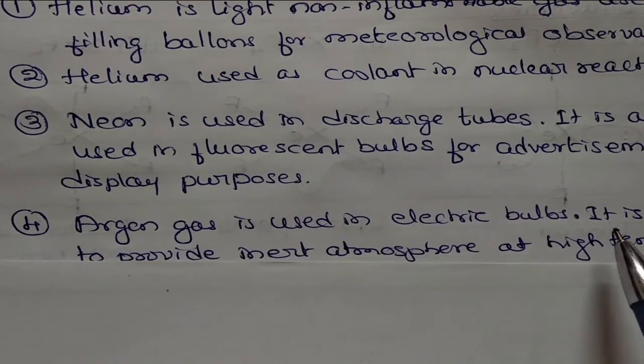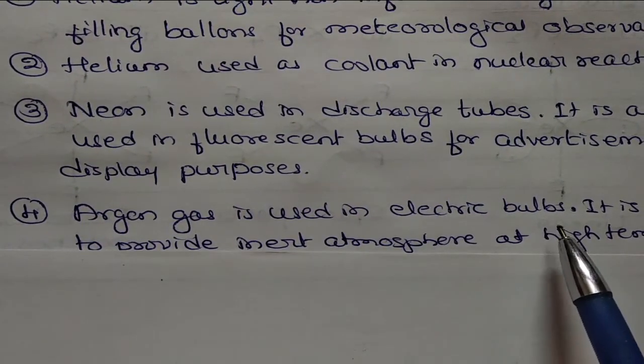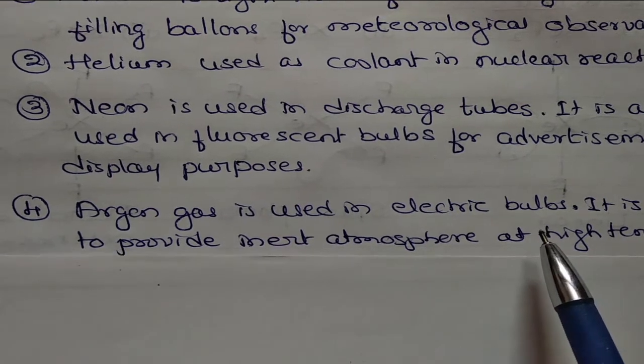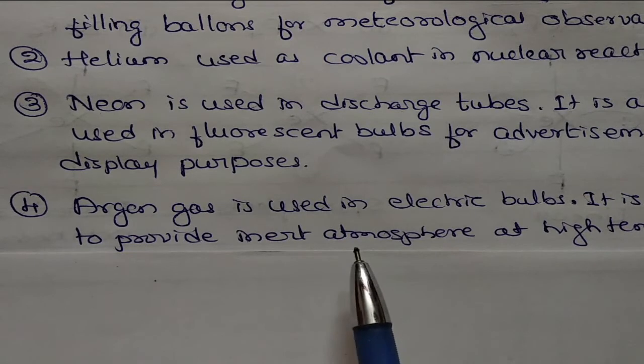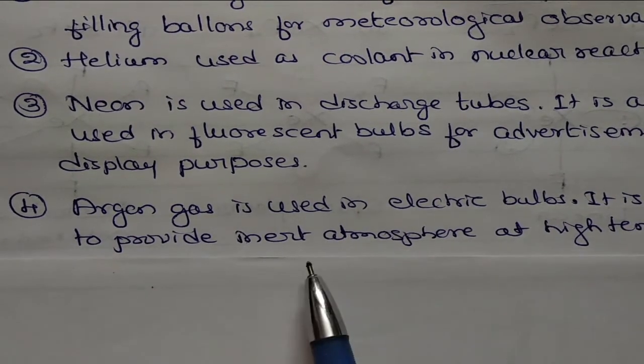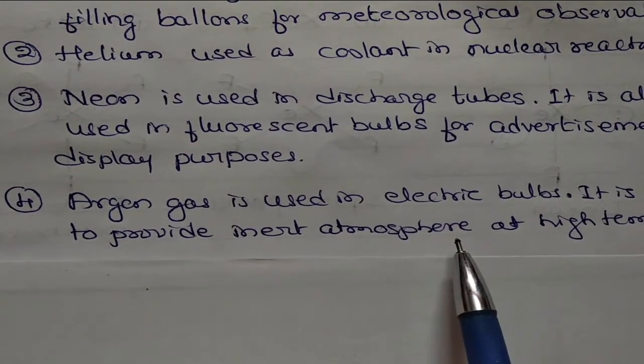Next is argon gas, used in electric bulbs. In bulbs, the filament should not melt at high temperature, so argon gas is filled in. It is used to provide an inert atmosphere at a high temperature.